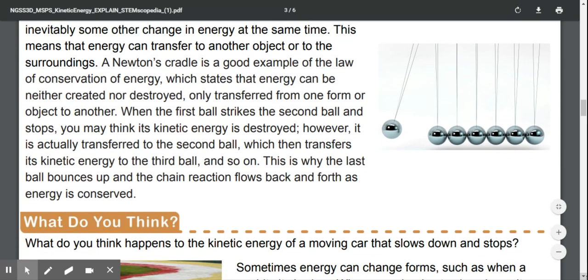When the first ball strikes the second ball and stops, you may think its kinetic energy is destroyed. However, it's actually transferred to the second ball, which then transfers its kinetic energy to the third ball, and so on. This is why the last ball bounces up and the chain reaction flows back and forth as energy is conserved.